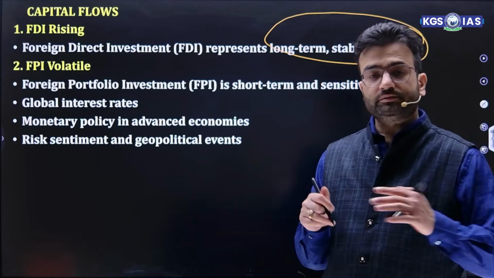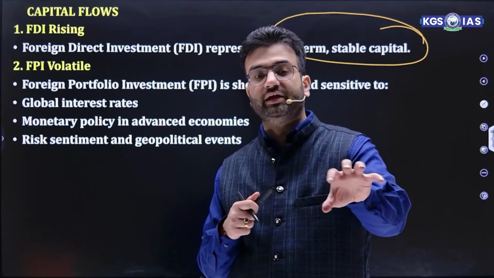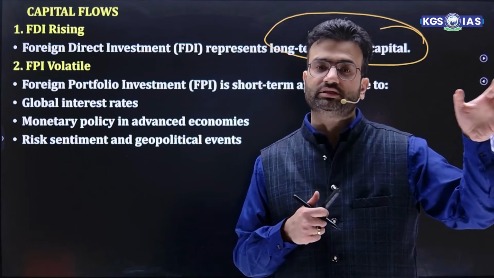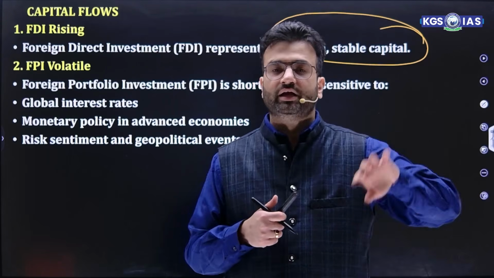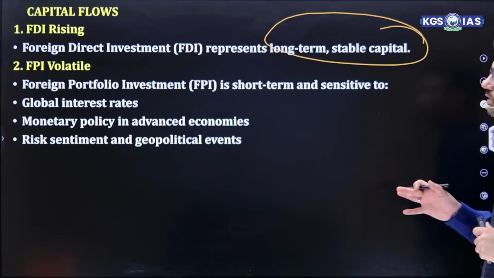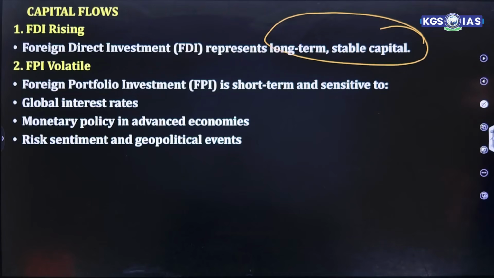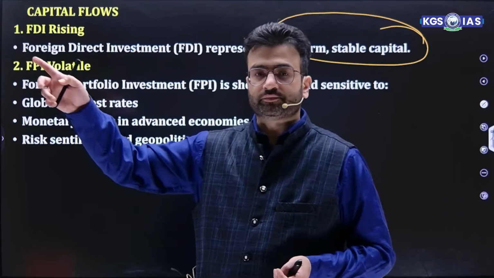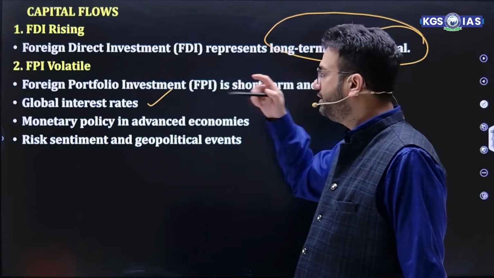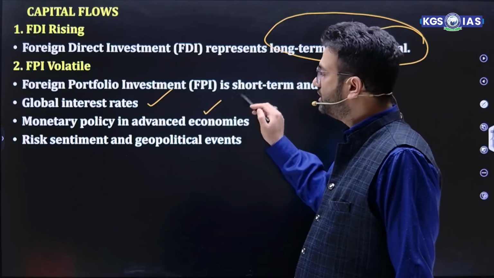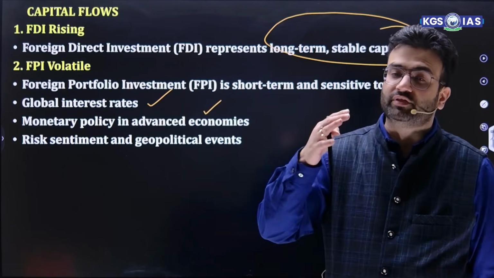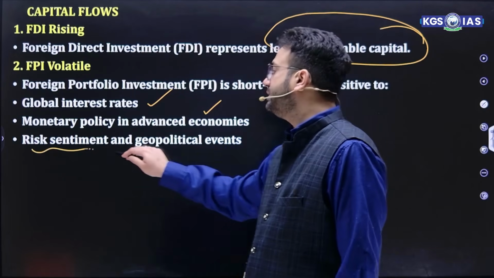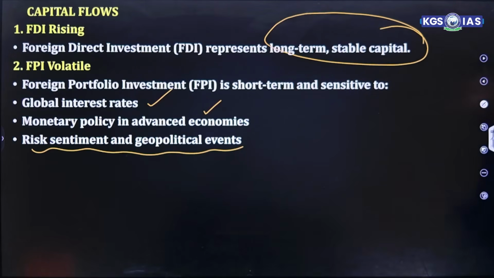It is more volatile because FPI invests in stocks only, and once they feel that the returns are less in comparison to other economies, they easily withdraw their money and invest in different parts. So FPI are more volatile and they are sensitive to global interest rates. Suppose they are getting more returns in US bonds, they'll withdraw their funds from India and invest there. So FPI is focused on global interest rates, and it is volatile as well. Monetary policy in advanced economies, as I told you, if the US Fed is providing more interest on bonds, FPI withdraw their money from the Indian market. Risk sentiments and geopolitical events also contribute to that.